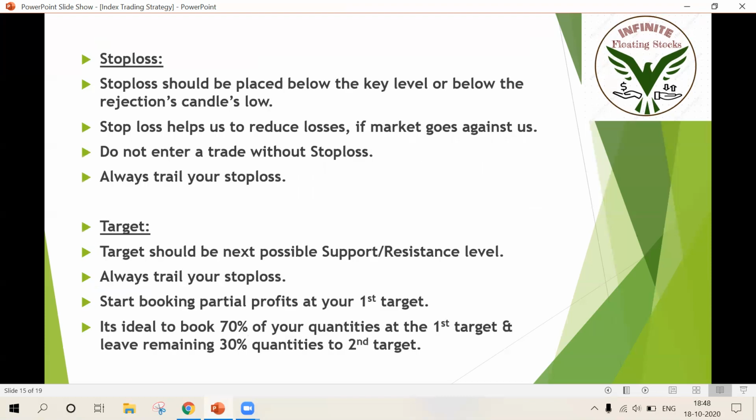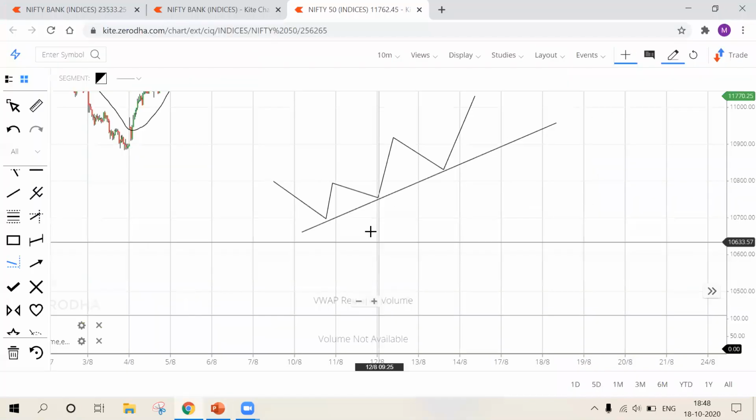Okay. And stop loss. Stop loss is very simple.